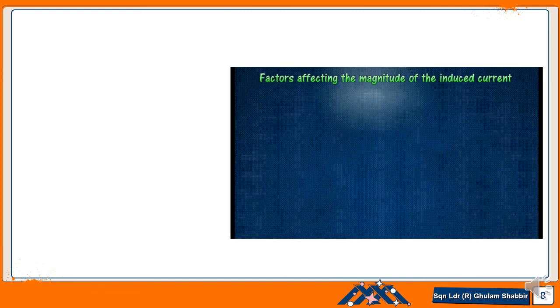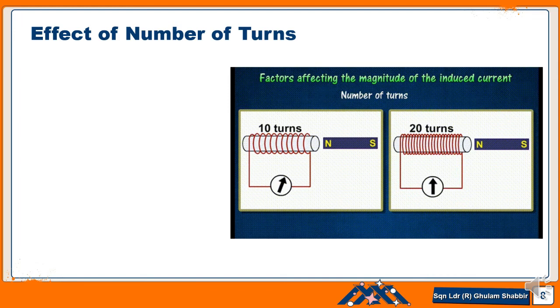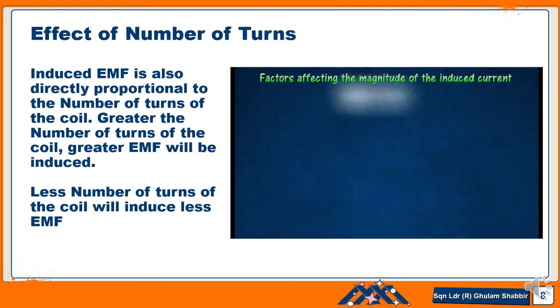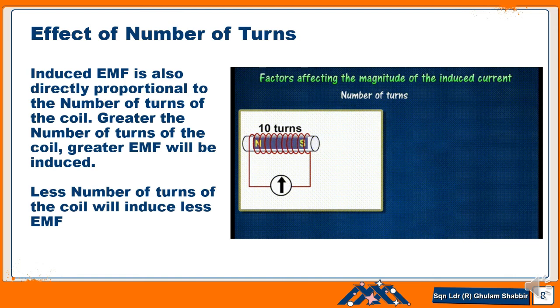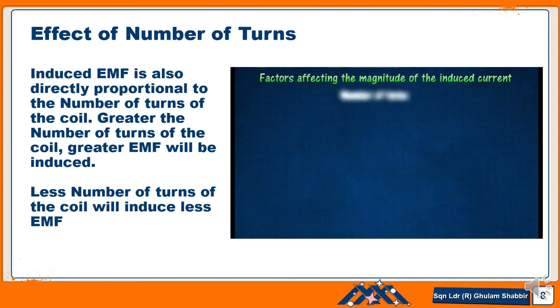Now the second factor, dear students, is the number of turns, or as I already told you, it is the length of the conducting wire in the magnetic field. In the figure, in the first picture, the number of turns is 10, and in the second, the number of turns is 20. So in the first case, with 10 turns, there is less deflection, but in the case of 20 turns, there is a large deflection.